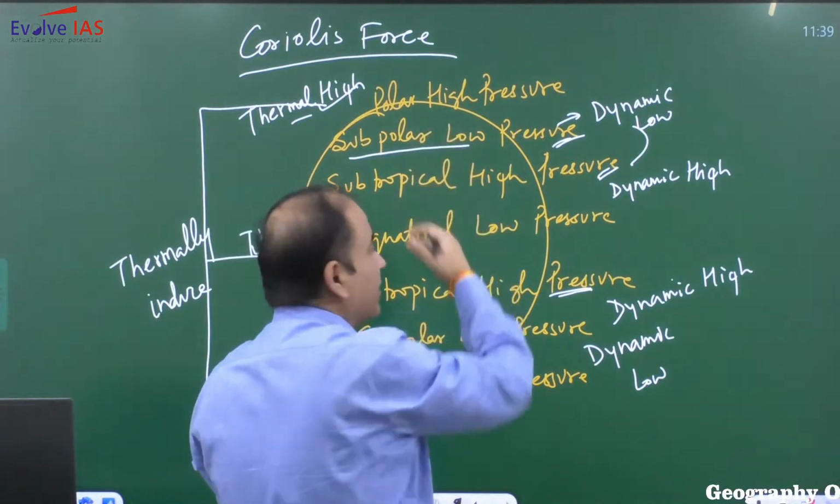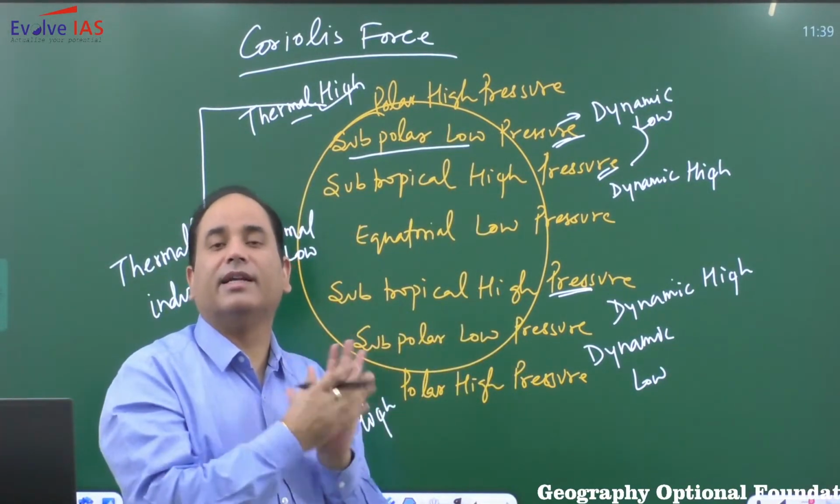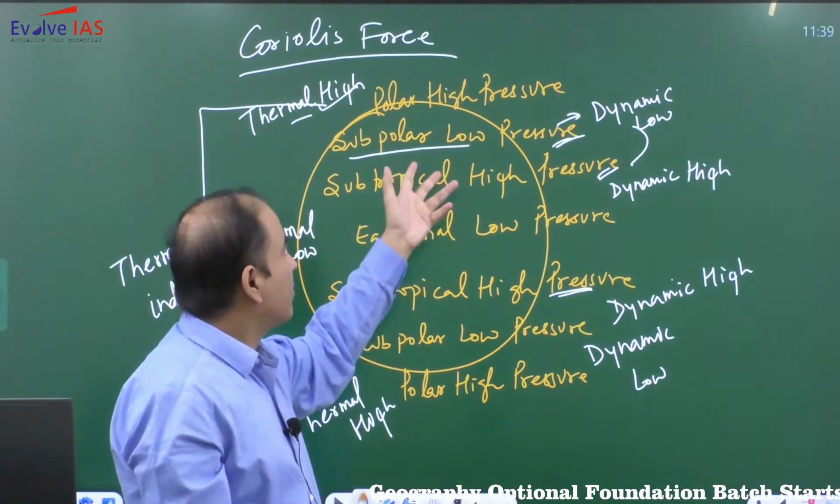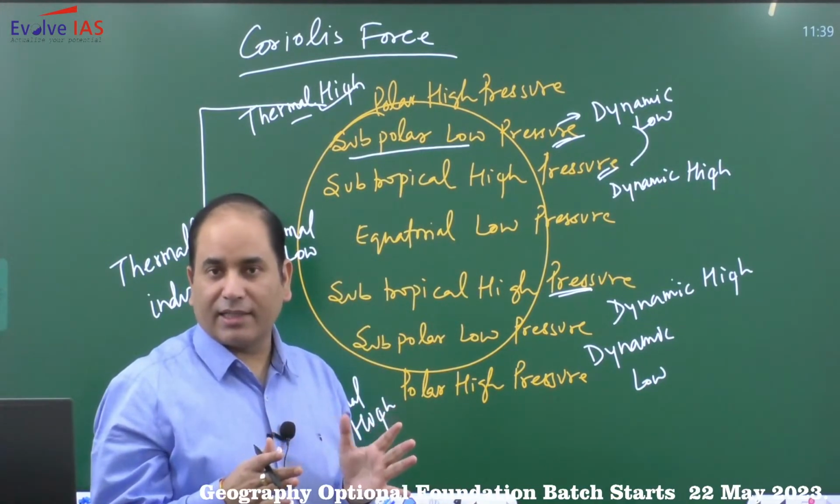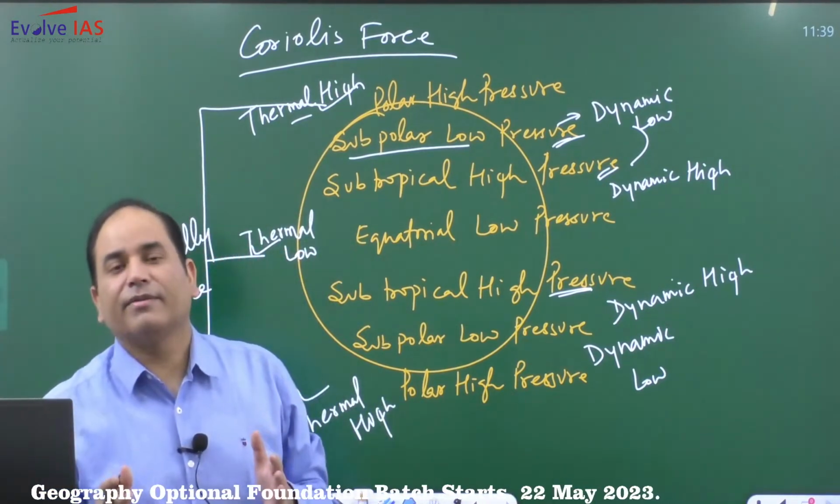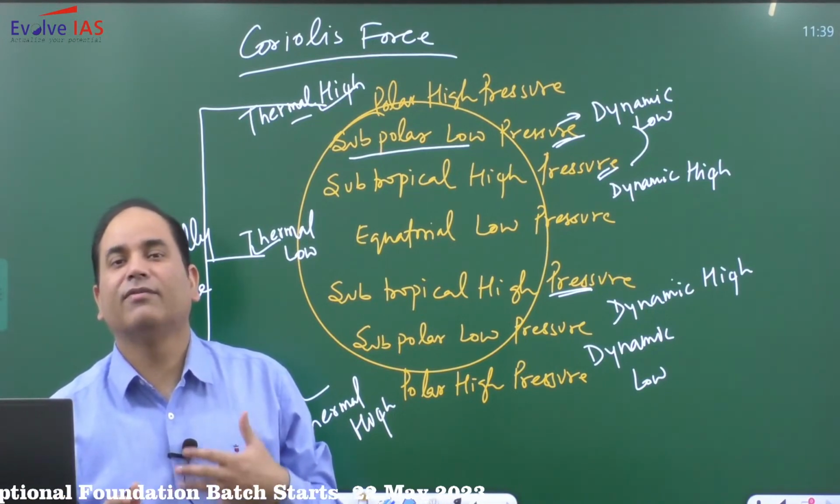Ultimately, what will happen? We have different pressures. Different pressure means there will be a pressure gradient. Like in the case of equatorial low pressure and subtropical high pressure. Now because of the pressure gradient, the moment you have a pressure gradient, the air will start moving horizontally from areas of high pressure to areas of low pressure.